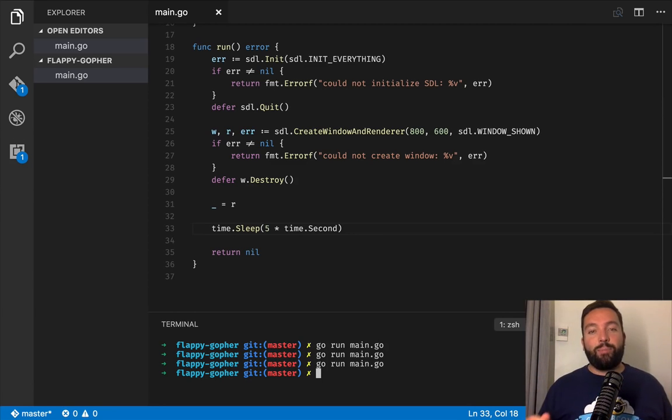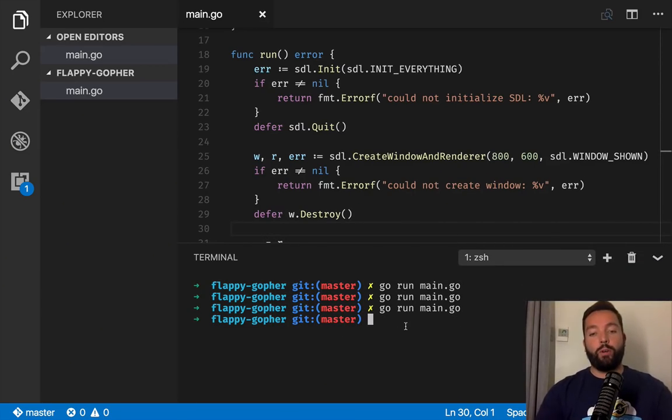Yay. Next step is let's paint something on it. Okay, so what we're going to be painting first, which is, I don't know if it's a good idea or not, but we're going to start painting the title. We're going to try to write Flappy Gopher in the middle of the screen. And to do that, of course, we're going to need fonts.